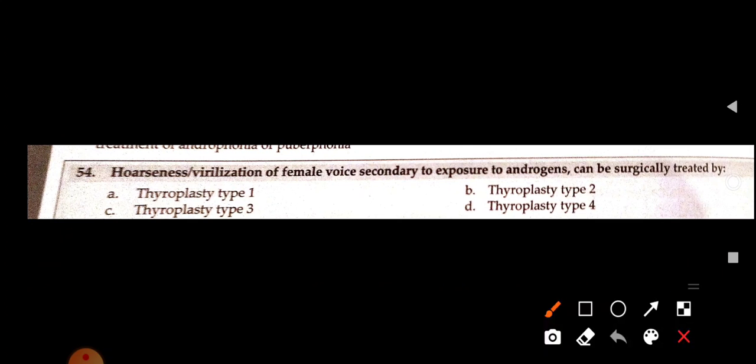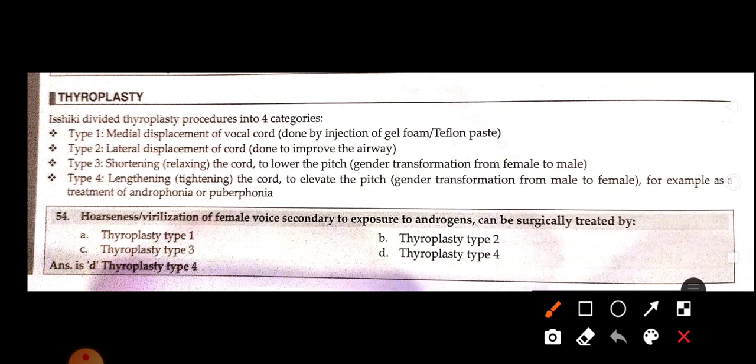Now, hoarseness, virilization of female voice, secondary to exposure to androgen, can be surgically treated by. So, the best answer here is thyroplasty type 4. Let's discuss what is thyroplasty. In type 1, there is medial displacement of vocal cord done by injection gel form Teflon paste. Type 2, lateral displacement of cord done to improve the airway. In type 3, what happens? Transformation from female to male, lower the pitch. Okay, female to male. And in type 4, lengthening, tightening of cord, elevate pitch, gender from male to female. Okay.